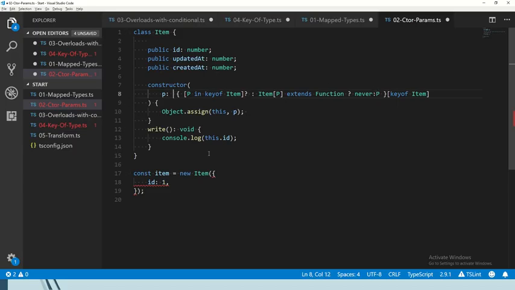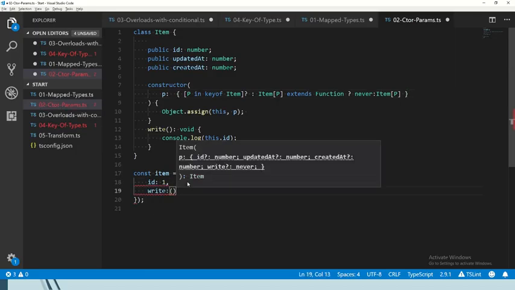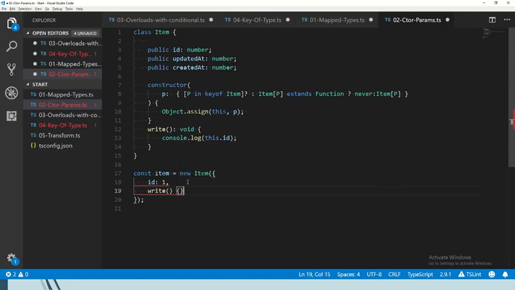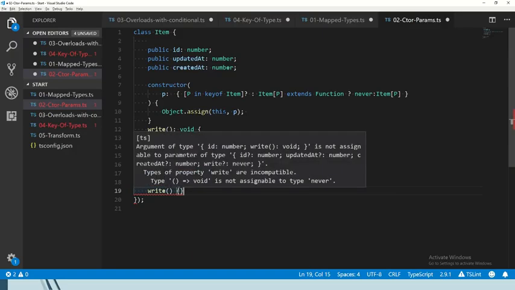P is now just the keys that are not function, and we'd also have to do a bit more to actually make this better. But we can just say here that it's not the keys, it's the type itself, and that works. And I promise you, write will not be valid, although it appears there. There's a way to exclude that as well, but more complicated now, and we're gonna not consume all the time.